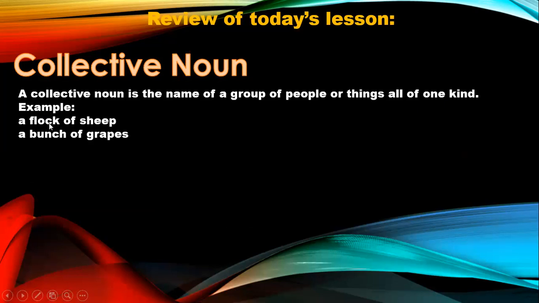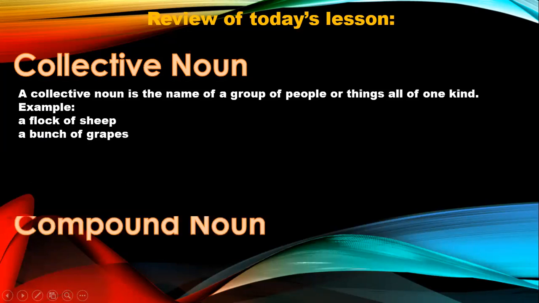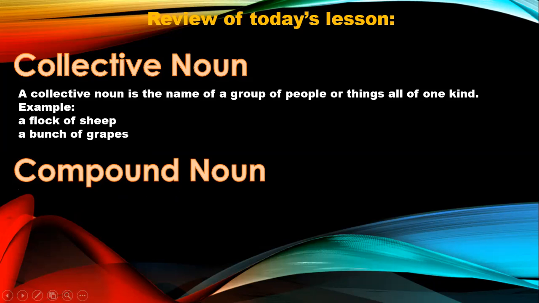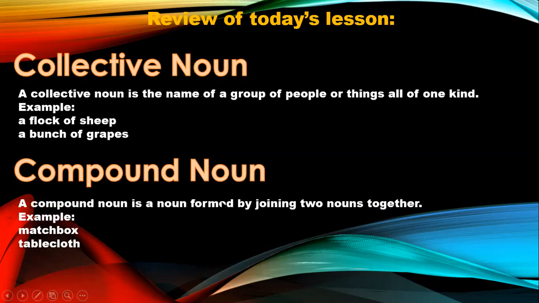For example, a flock of sheep or a bunch of grapes. So a collective noun is a group's name. The second thing we learned today was a compound noun. A compound noun is a noun formed by joining two nouns together. For example, matchbox, tablecloth. So I hope collective noun and compound noun are totally clear to you and you have understood them well. I hope there are no confusions now.